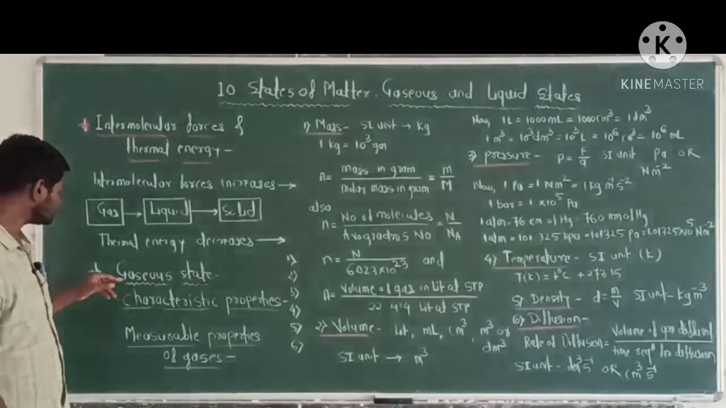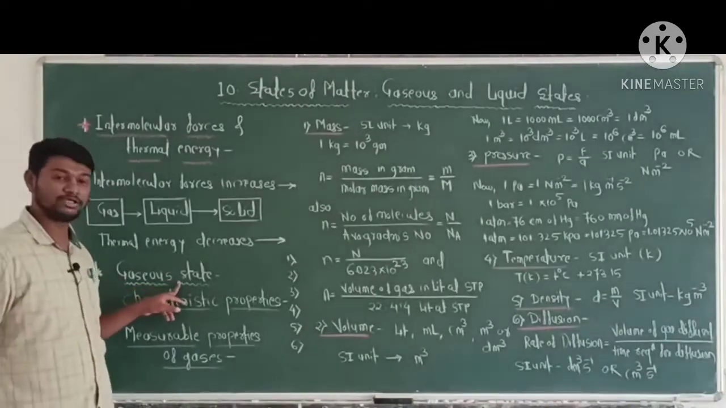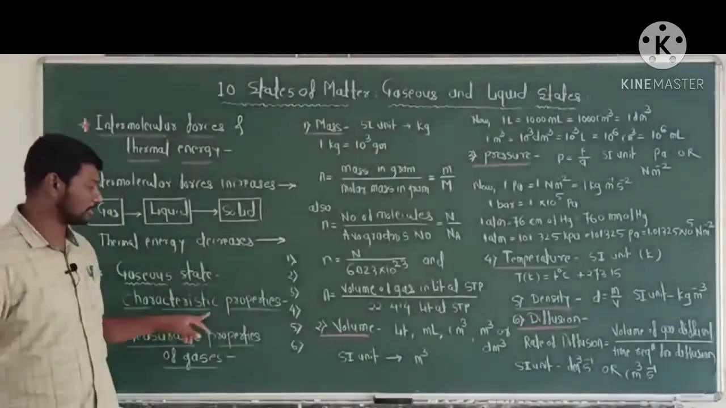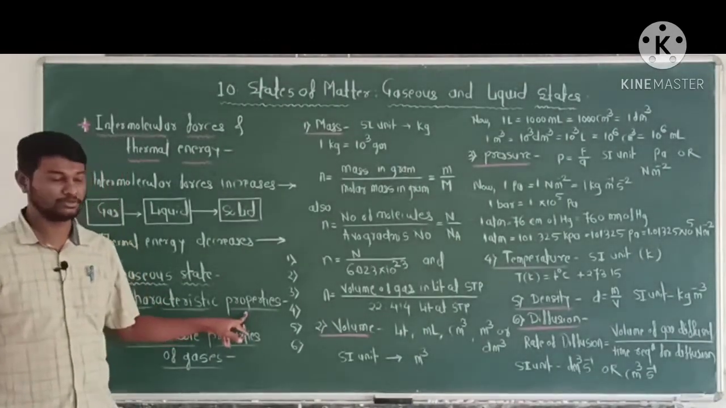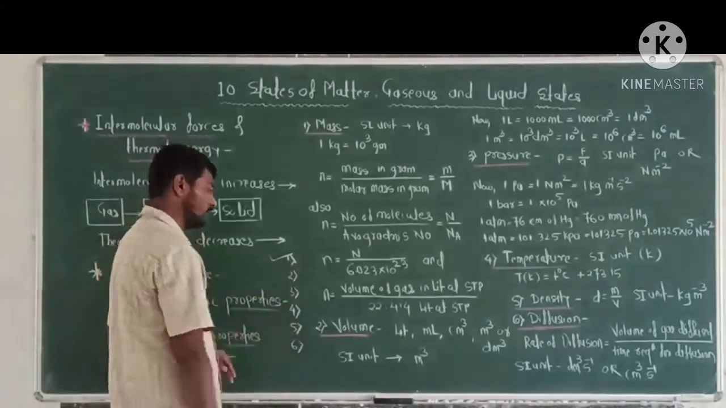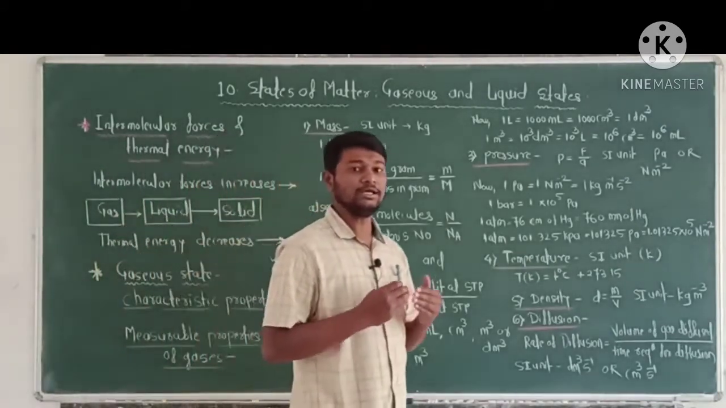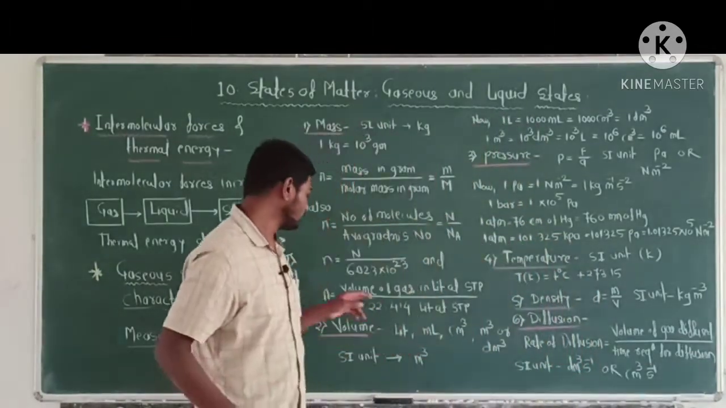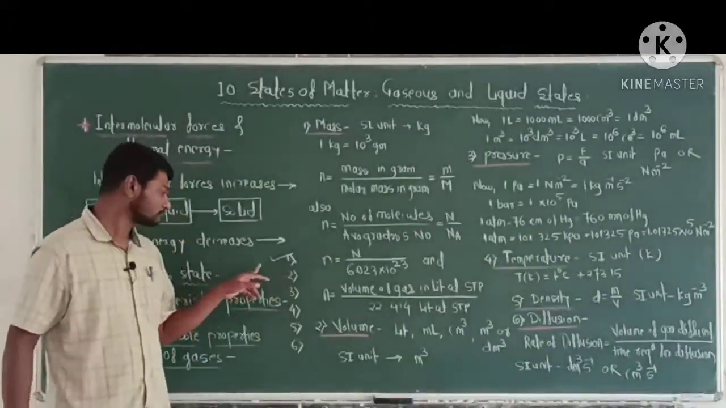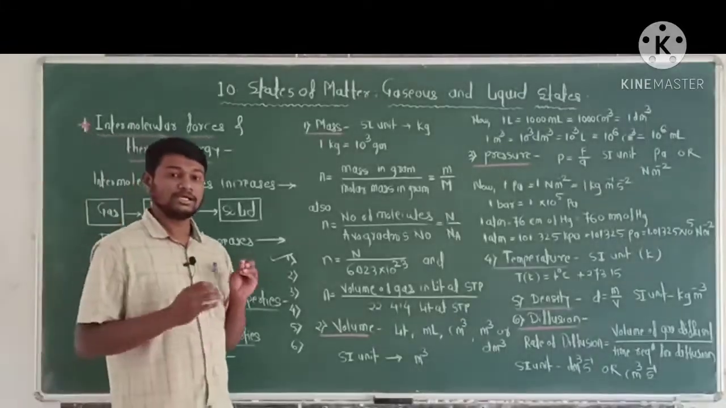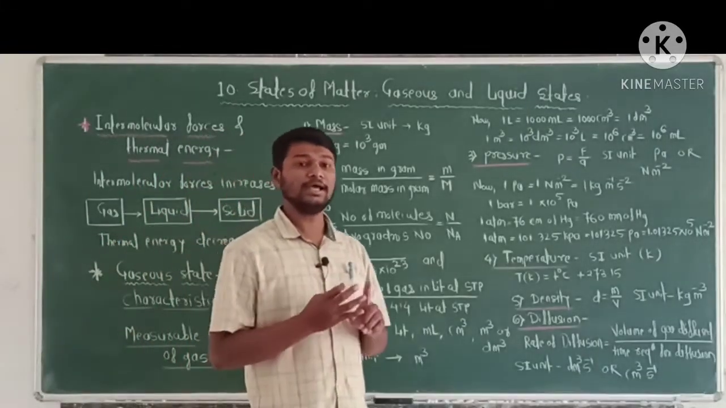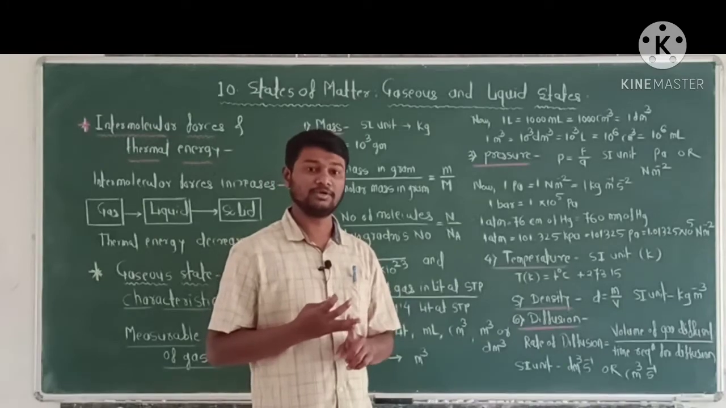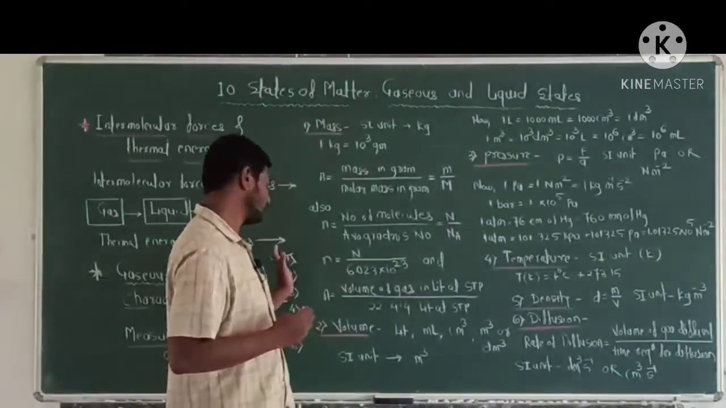Now next, the gaseous state. First of all, the characteristic properties of the gaseous state. The first physical property: gases are lighter than liquids and solids, that means they have a low density. This is the first physical property.